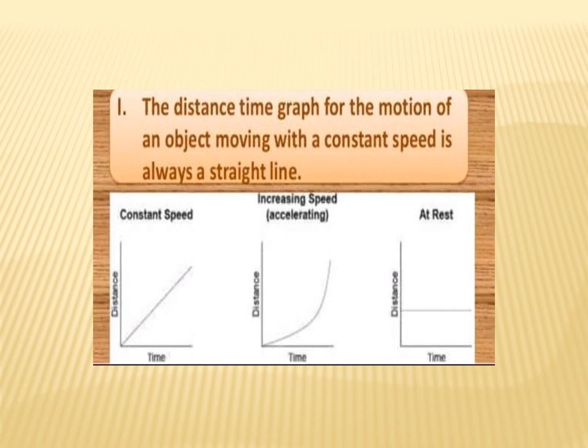Next are the various graph forms. In the graph, we are able to see three forms, that is for constant speed, increasing speed, and body at rest. The first graph is showing a distance time graph. All the graphs are distance time graphs. The first graph is about the constant speed. The second is for the increasing speed, or we can say that the body is accelerating. And the third is the body at rest. As the time passes, there is no change in the position of the body. So we can simply say that the body is at rest.